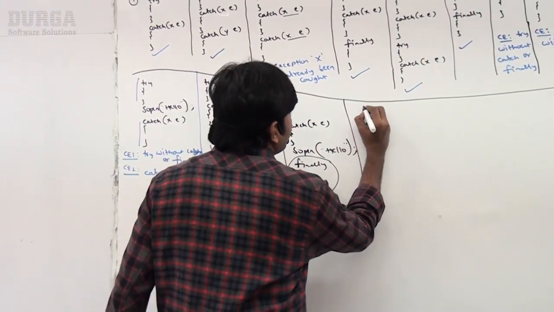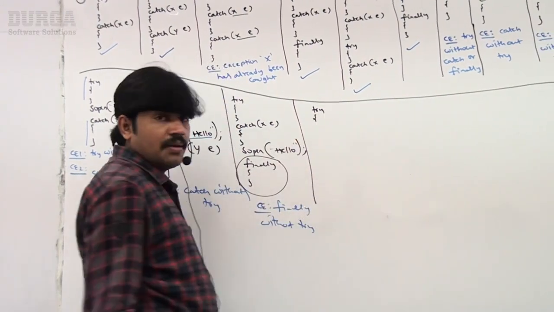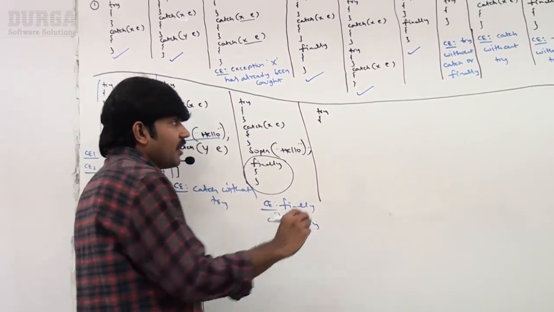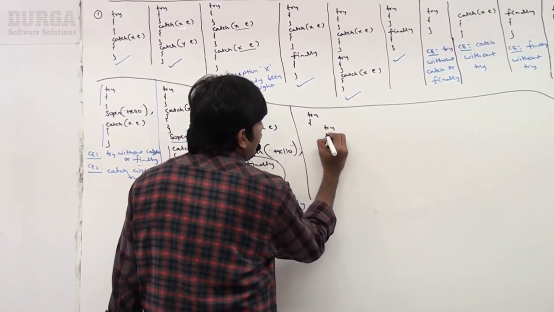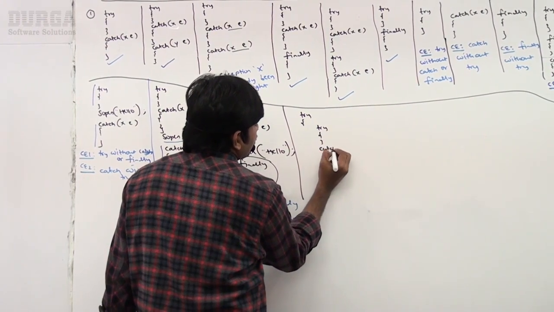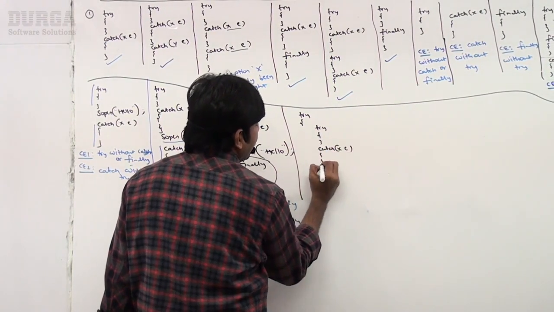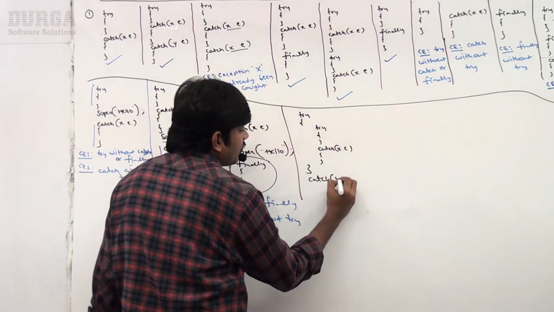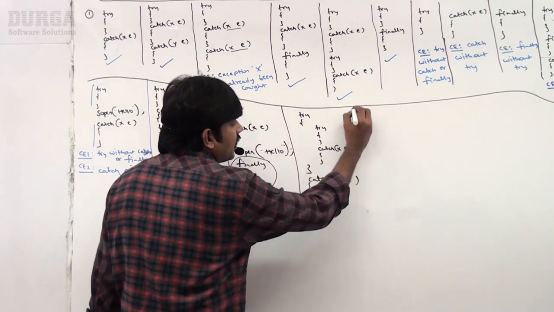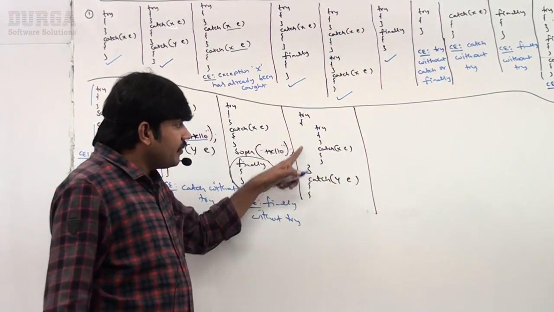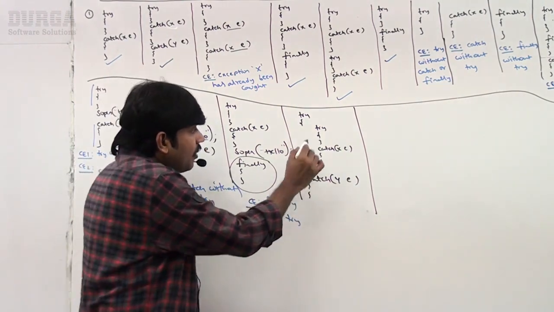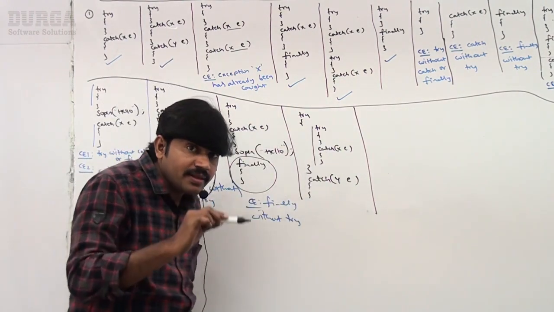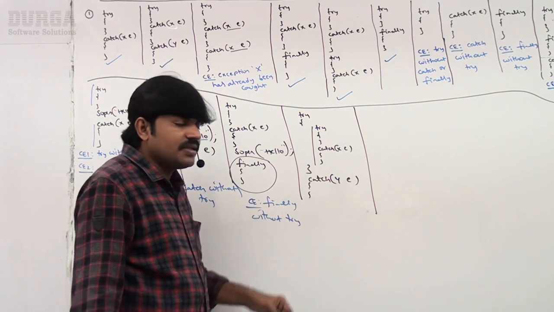Now the next scenario, observe carefully. Here I'm taking a try block, and within the try block I'm taking try catch, and then a catch block. Is it valid or not?